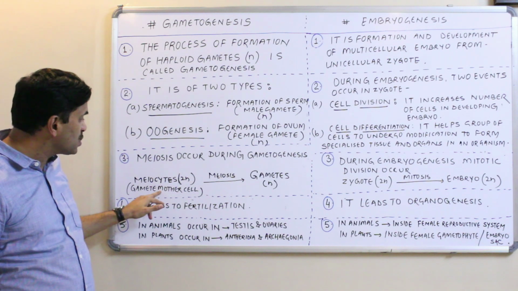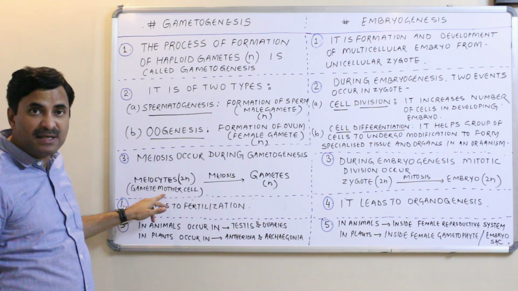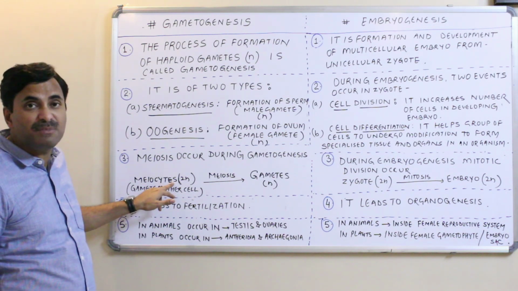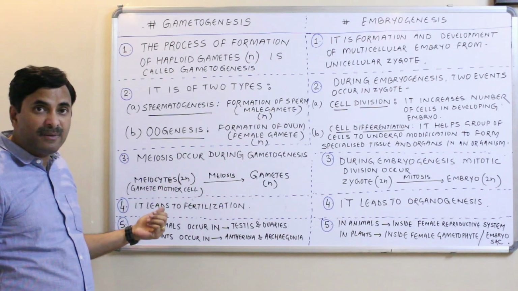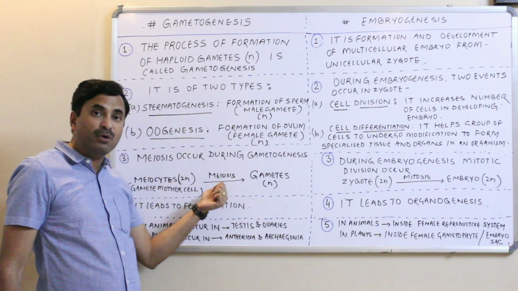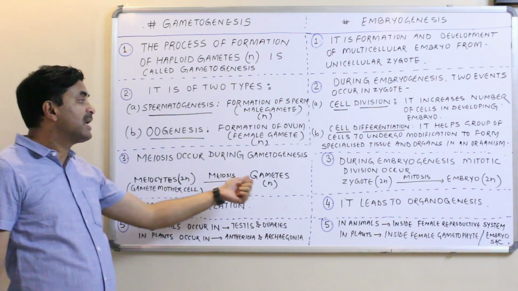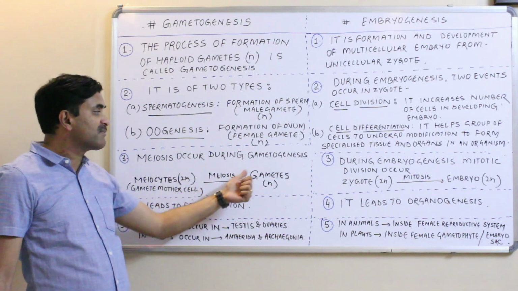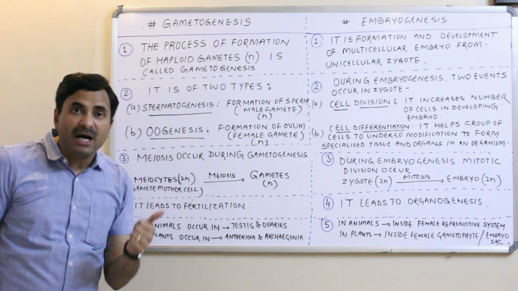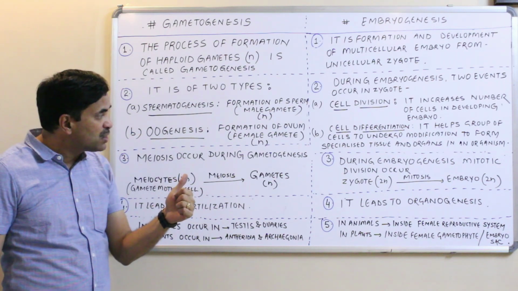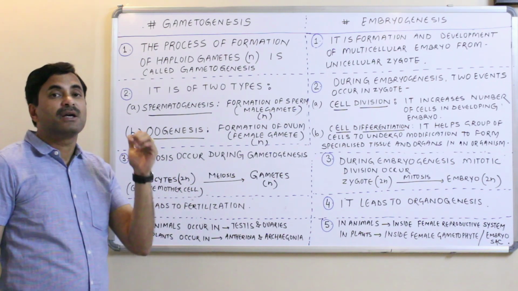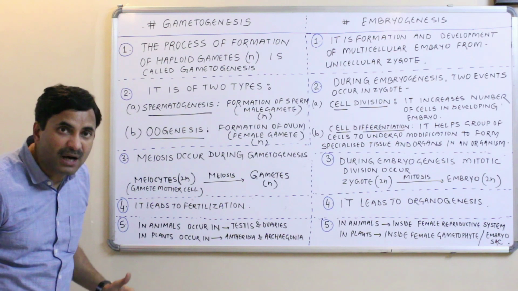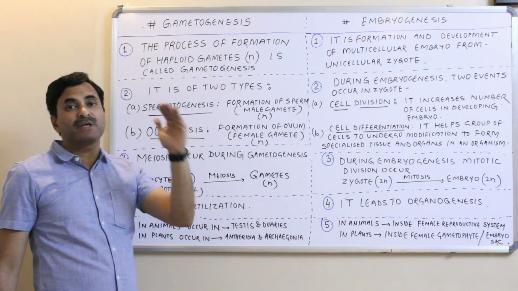So there are special cells known as the gamete mother cells. There are special cells in the diploid organisms known as gamete mother cells, which are also called meiocytes, and definitely they are 2n. And when the reductional division or meiosis occurs in these cells, then what are formed? Gametes are formed. I just want to say gamete mother cell, when it undergoes meiosis, forms the gamete. So if somebody asks you which type of division occurs during gametogenesis in a diploid organism, you will say meiosis, which reduces the chromosome number to half, and that's why the gametes are always haploid cells.